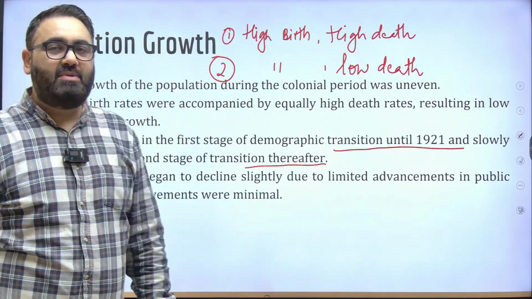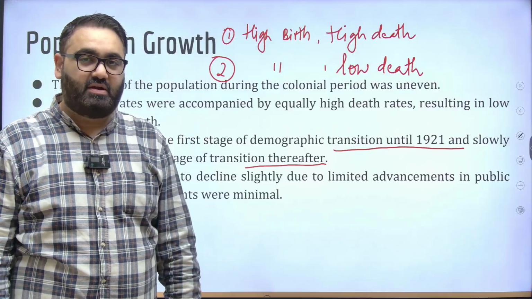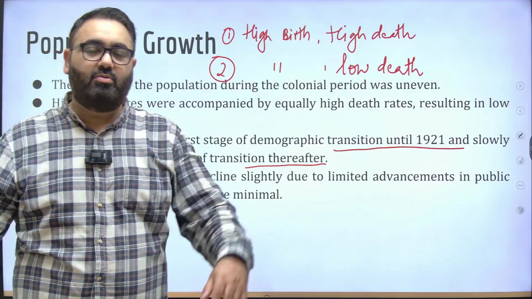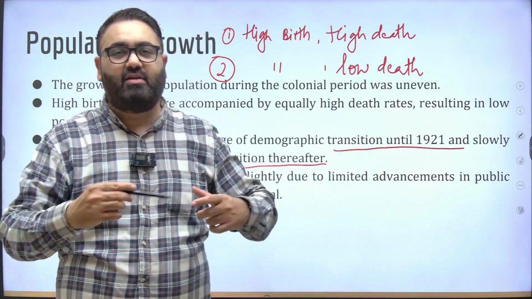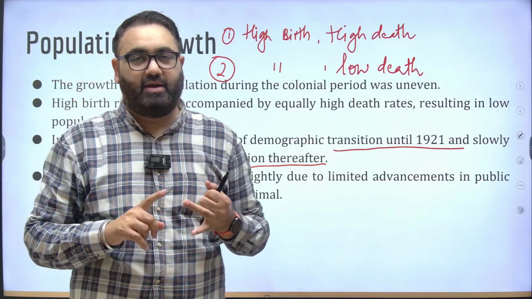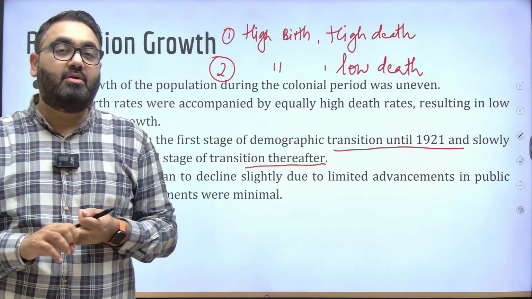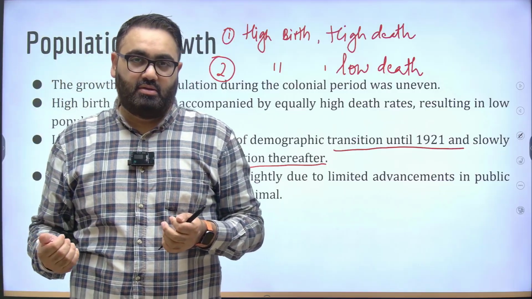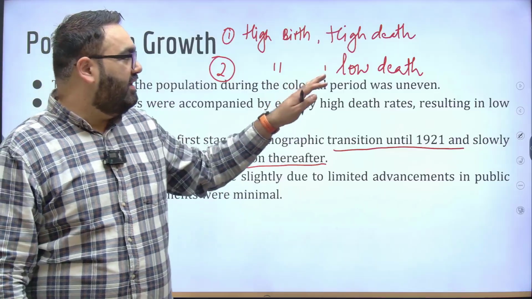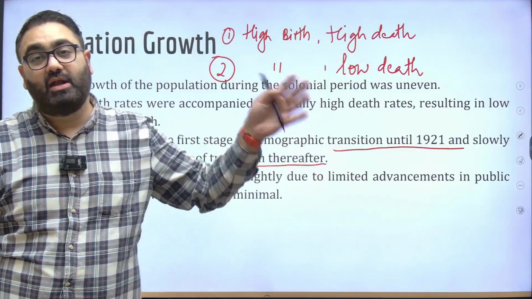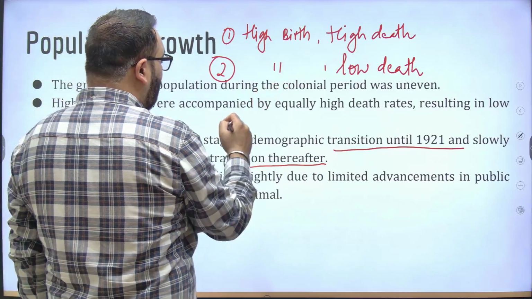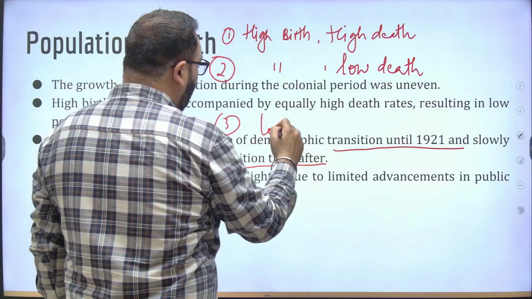High birth rate, why? Because controlling birth rate is difficult, while controlling death rate is easy. If you have enough industrial development and enough progress in technology, you have better healthcare and better medical facilities, and you would be able to bring down the death rate. So the situation where we are, for example, as a country, we are somewhere here: high birth rate, low death rate, and then it comes to a stage of low birth rate, low death rate.